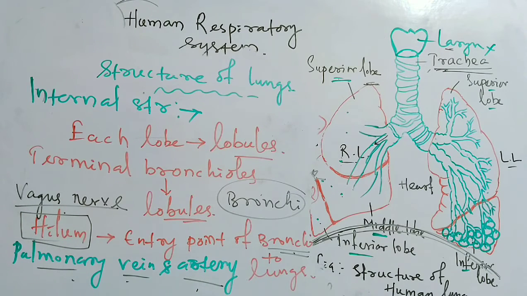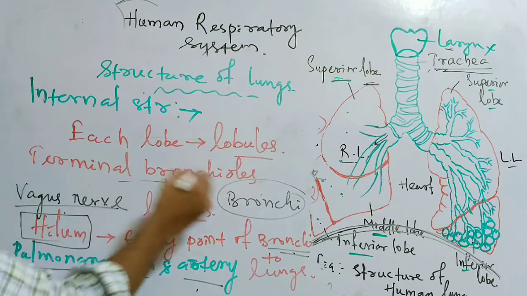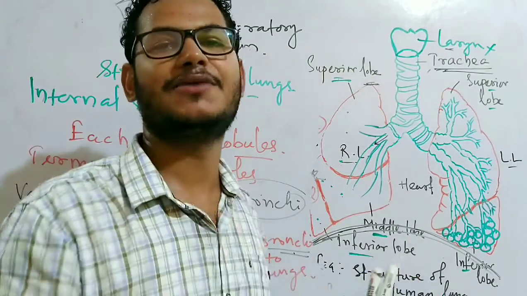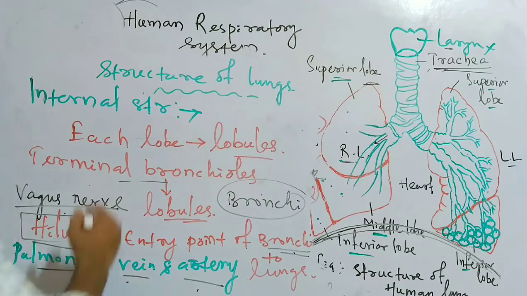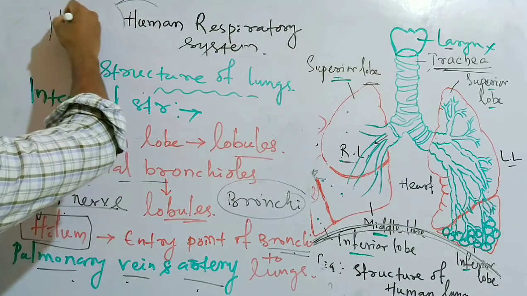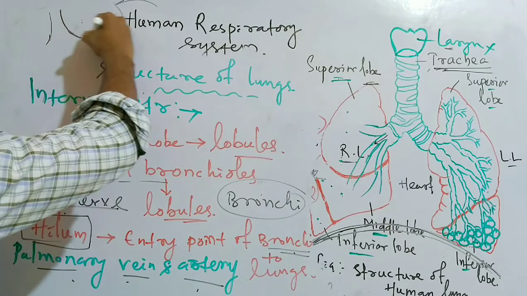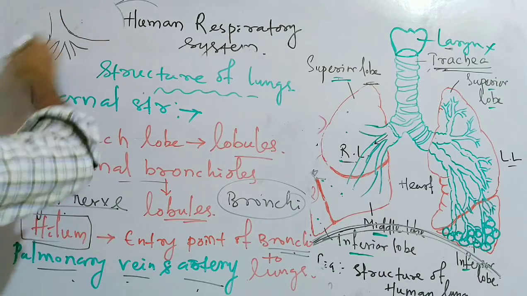Okay, so the terminal bronchioles finally divide again to form the respiratory bronchioles, which again divide to form the alveolar duct and finally reach the alveoli. The alveolar duct expands to form atrium, and atrium leads to 2 to 5 alveolar sacs.